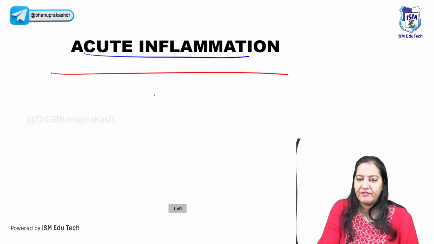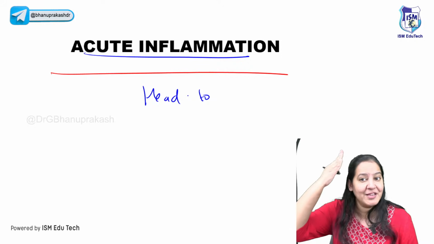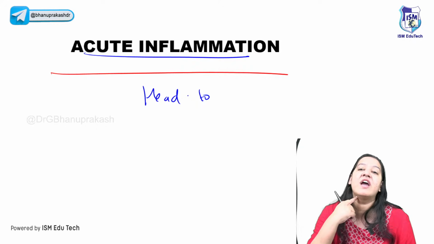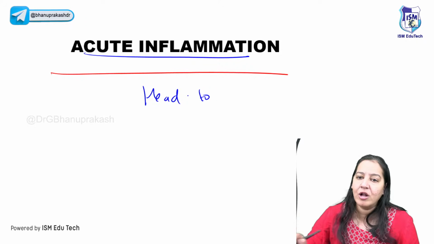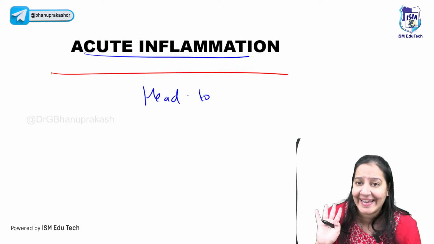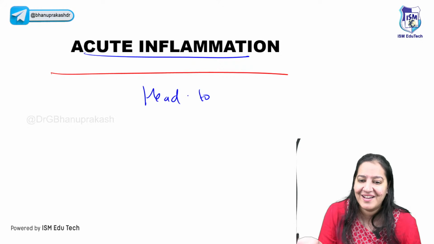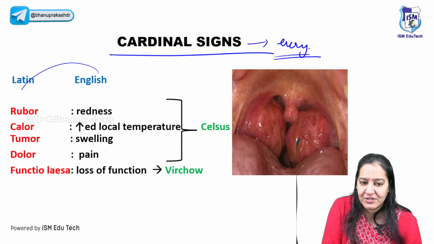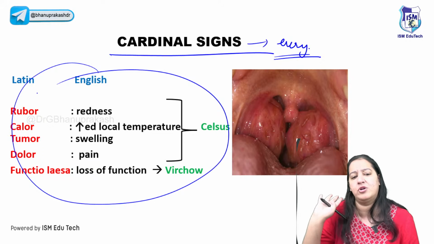We can have acute inflammation from head to toe in any organ. In the brain, we can have meningitis. In the brain, we can have encephalitis. We have endophthalmitis. We have rhinitis. We have tonsillitis. We have bronchitis. So as you move ahead, technically we can have acute inflammation in each and every organ. None of the organs is spared. We can have acute inflammation in all the organs, of course, right? So head to toe, we can have it everywhere. So these are the 5 signs which are present in acute inflammation everywhere, in all the organs.